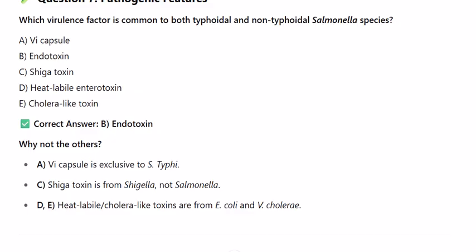A. Vi capsule is exclusive to S. typhi. C. Shiga toxin is from Shigella, not Salmonella. D, E. Heat-labile and cholera-like toxins are from E. coli and V. cholerae.